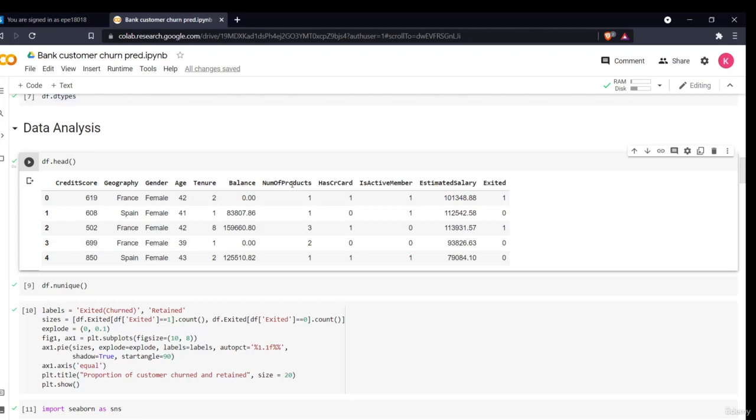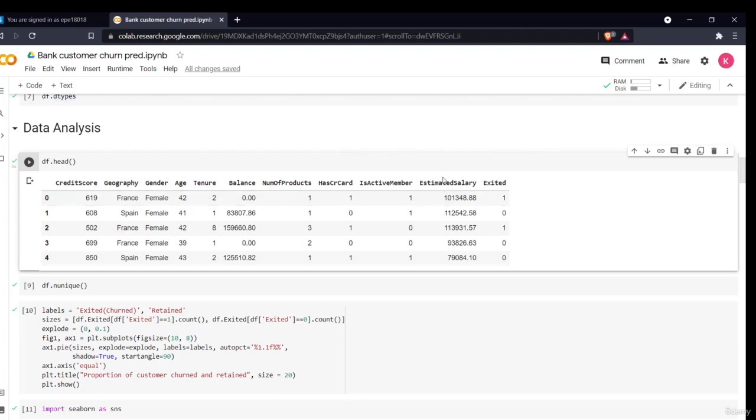This is the number of products or services which the bank has. Has credit card: 1 if the customer has the credit card, 0 in the other case. Is active member means whether the person actively uses the bank, withdraws money actively, does all the transactions and uses the services actively; then it's a 1, else it's a 0. Then estimated salary, the salary of the person.